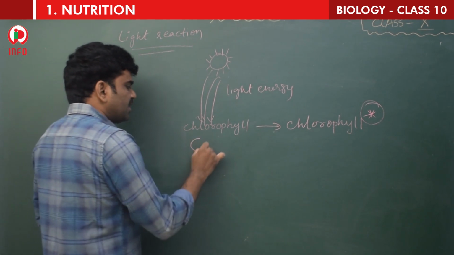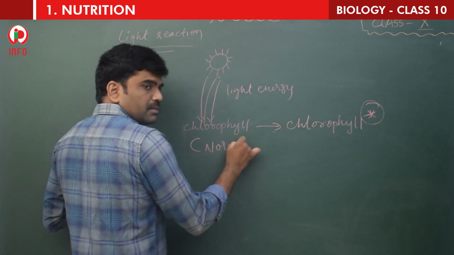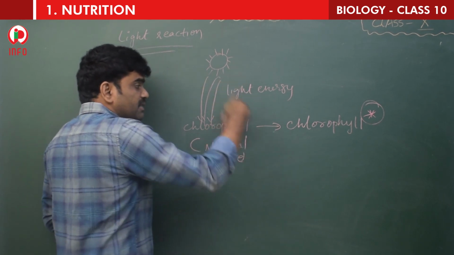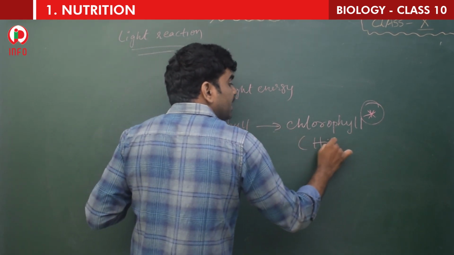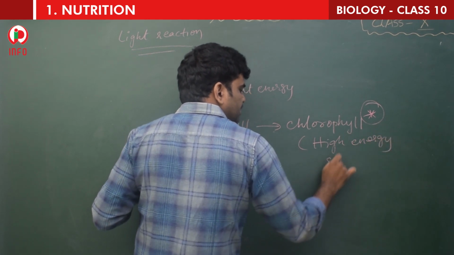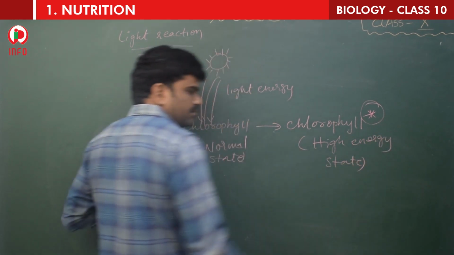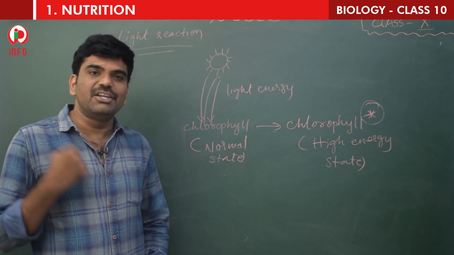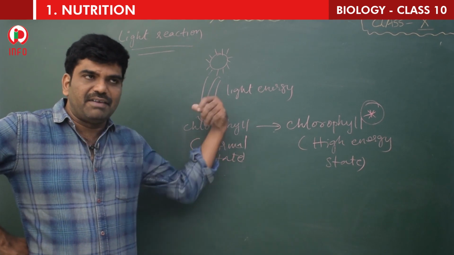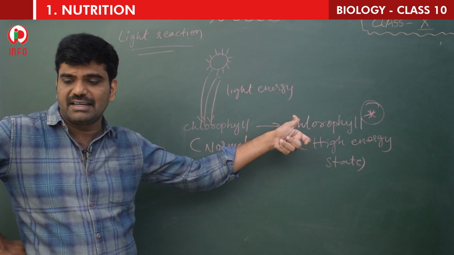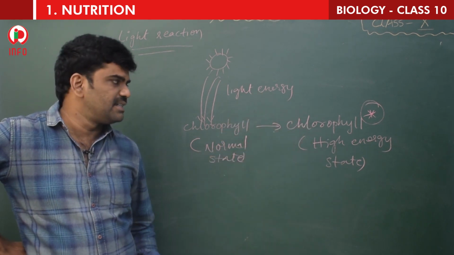So this is normal state, children. Whenever it receives the sunlight, it goes to high energy state. Yes or no? So when you eat something, instantly you get energy. Like that, whenever the chlorophyll receives the sunlight, it goes to higher energy state.